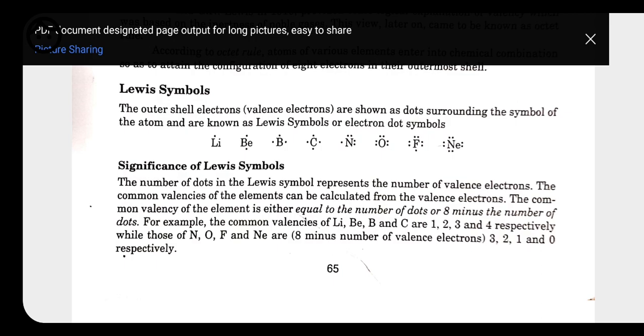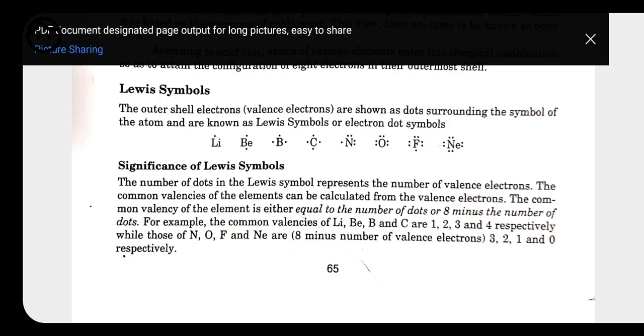So what is the significance of the Lewis symbol? The number of dots in the Lewis symbol represents the number of valence electrons. As I told you, the common valency of the element can be calculated from the valence electrons. Valency means either the electron gain, the electron loss, or the share. Because lithium is going to lose 1 electron, beryllium is going to lose 2 electrons, with the help of this we may know the valency.